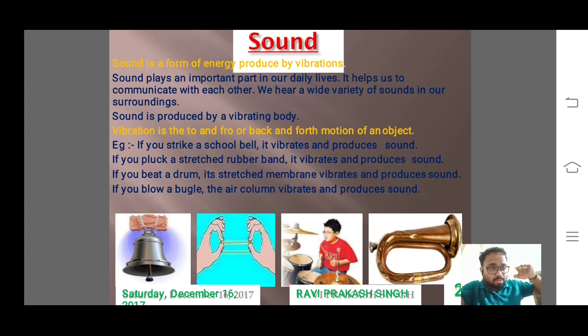Vibrating body means the vibration will be like this. This is the vibration. It is going up, down, up, down, like this. So vibration is to and fro, back and forth of an object. For example, if you strike your school bell, it vibrates and produces sound.